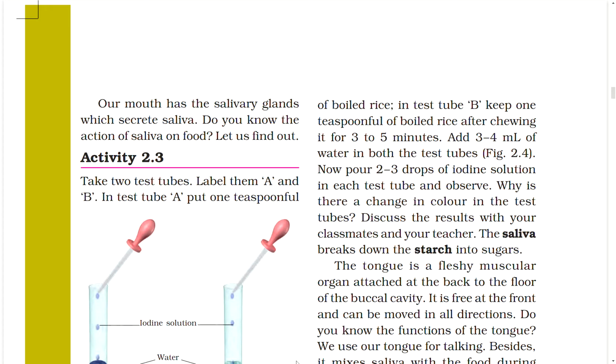In test tube B, keep 1 teaspoonful of boiled rice after chewing it for 3 to 5 minutes. Add 3 to 4 ml of water in both the test tubes. Figure. Now pour 2 to 3 drops of iodine solution in each test tube and observe. Why is there a change in color in the test tube? Discuss the result with your classmates and your teacher.